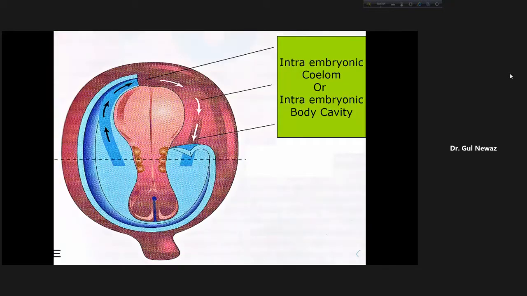So this is the intraembryonic coelom in the trilaminar embryonic disc. So the embryo is still a disc. It is like a disc, a big one, and this is the dorsal view. So this one is the intraembryonic body cavity.